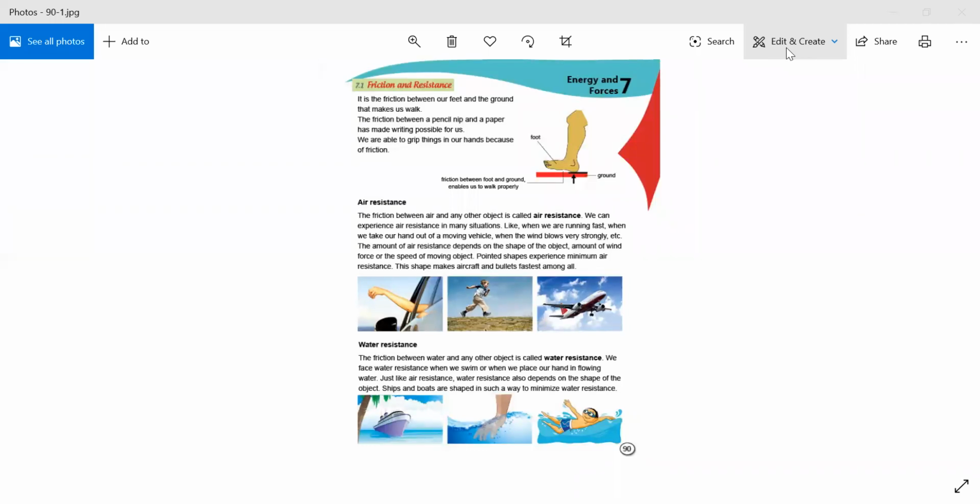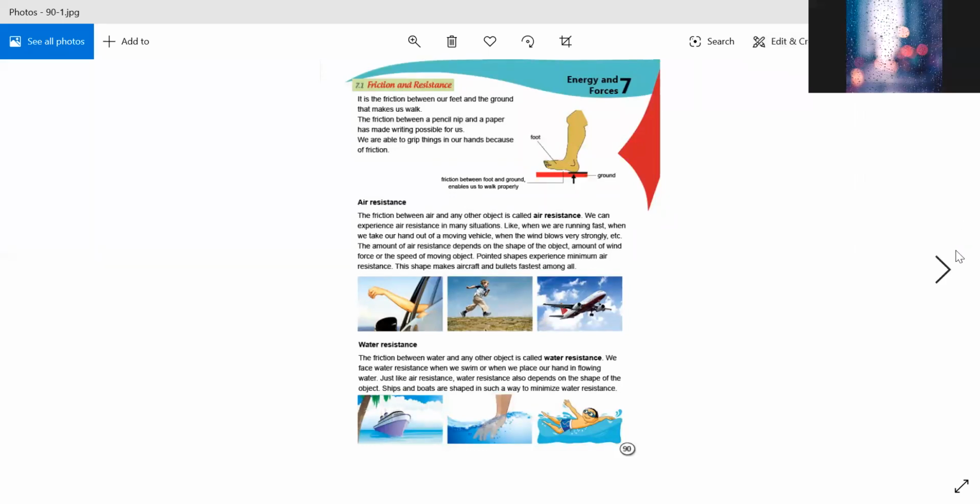And we face water resistance. How do we face water resistance? When we swim in the water or when we place our hand in the flowing water. Sometimes when we go to the sea, we place our hand in the water to feel the water resistance. And water resistance, like air resistance, depends on the shape of the object. How? You can see why ships and boats have different shapes, not like the aeroplanes. They are shaped in such a way to minimize water resistance.